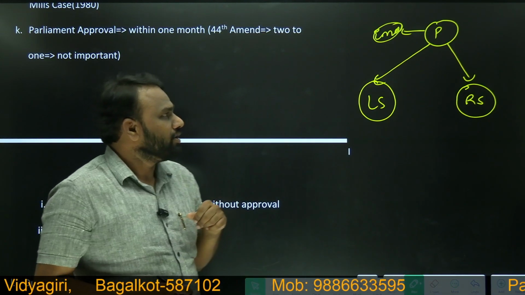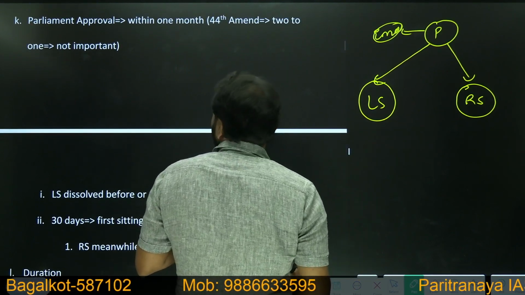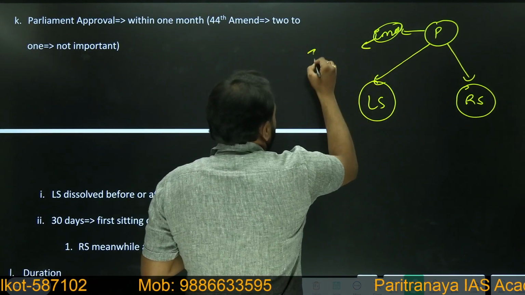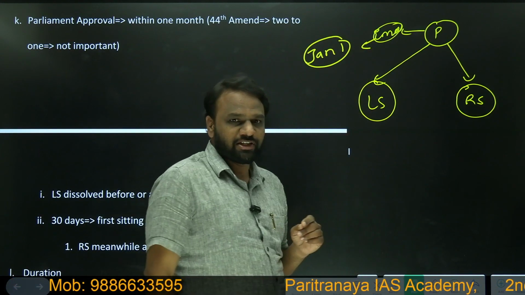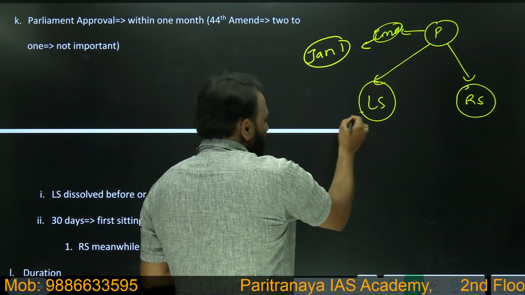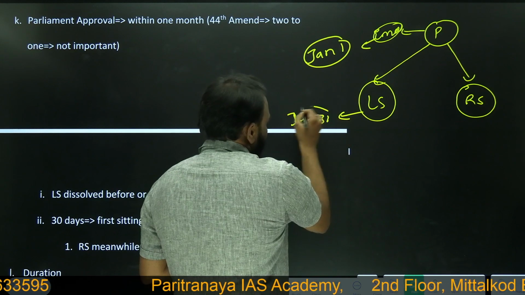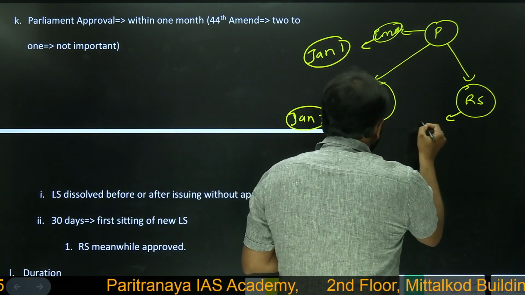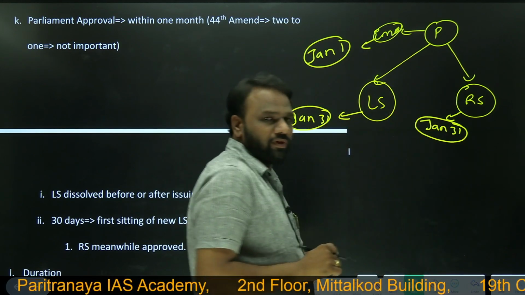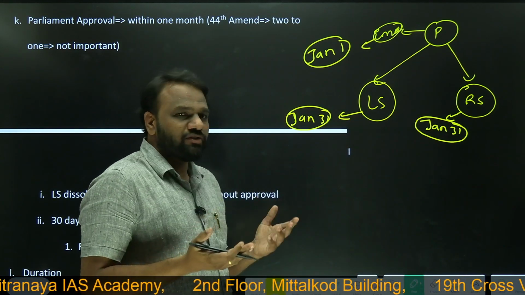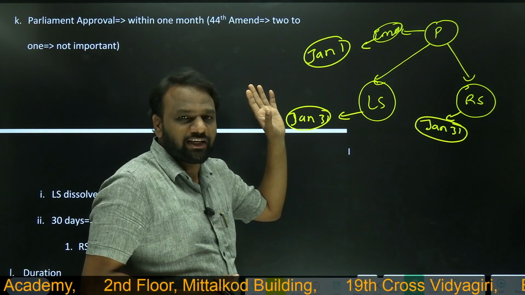On January 1, the president has declared emergency. The deadline for Lok Sabha is January 31, and the deadline for Rajya Sabha is January 31. Let us assume that because of some reasons Lok Sabha is unable to meet and discuss the emergency that has been declared.